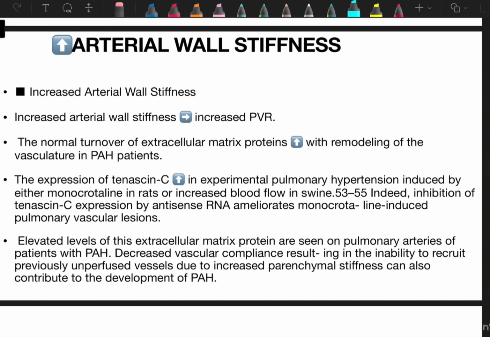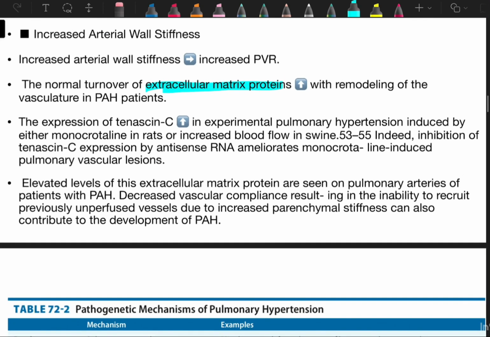So they are telling that normal turnover of extracellular matrix protein increases with remodeling of vasculature in pulmonary artery hypertension patient. The expression of tenascin C increases in experimental pulmonary hypertension induced by either monocrotaline in rats or increased blood flow in the swine. Indeed, the inhibition of tenascin C expression by antisense RNA ameliorates monocrotaline-induced pulmonary vascular lesions. So they are telling the expression of tenascin C is increased in pulmonary artery hypertension, okay, by the help of monocrotaline. Elevated levels of extracellular matrix protein are seen in pulmonary artery in the patient of PH.